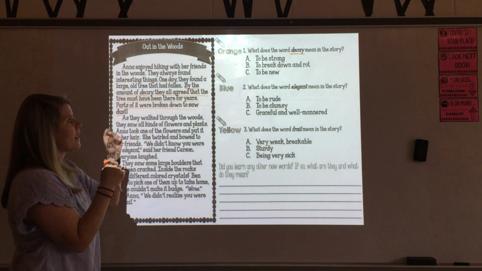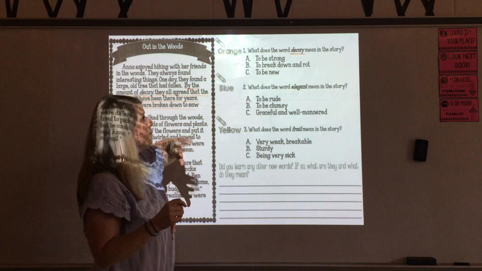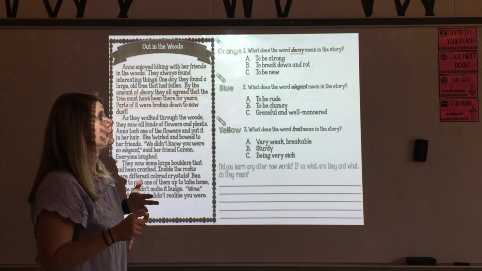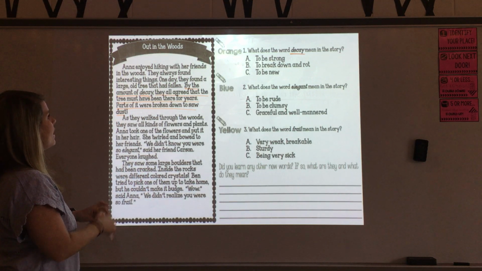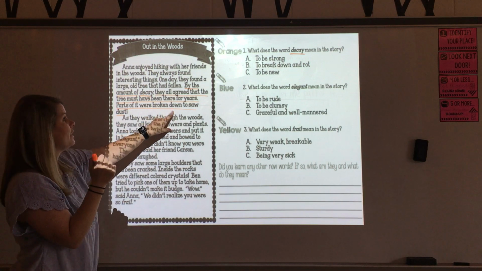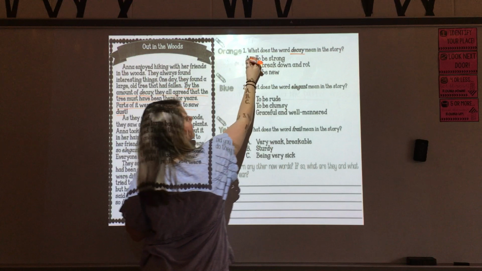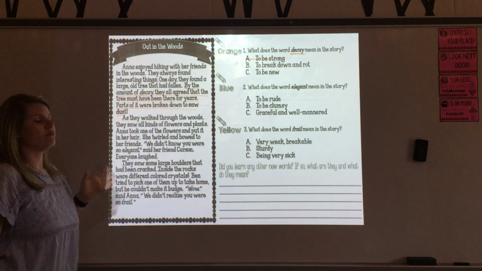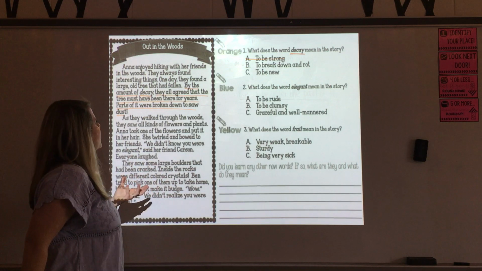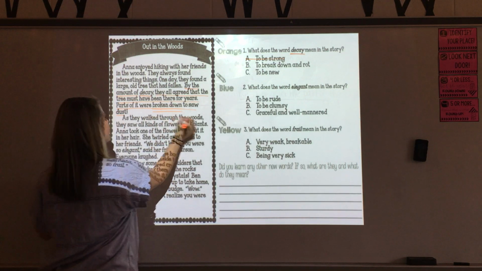So let's look at our 3 choices. I've got A to be strong, B to break down and rot, or C to be new. Well, I can infer that because the tree was broken down, that means it wasn't strong. So I'm going to slash and trash that answer choice. Now let's look at B. B says to break down and rot. I see right here I've got those same keywords, broken down.